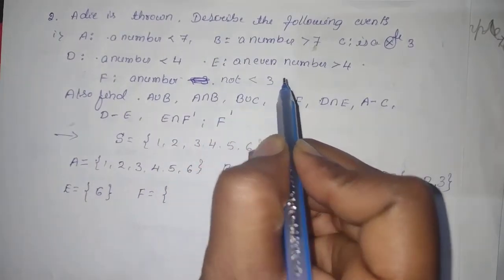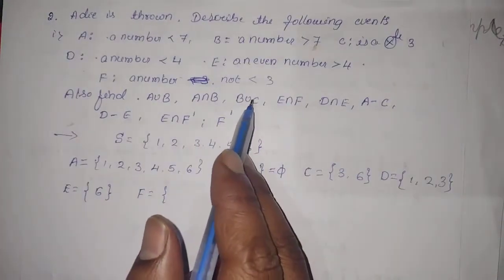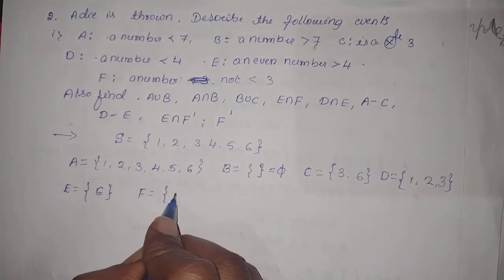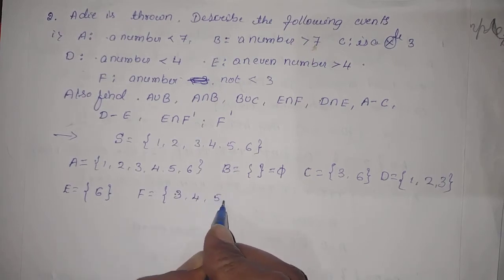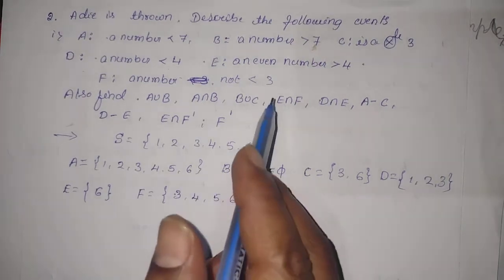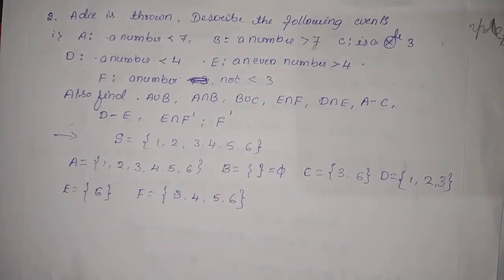A number not less than 3. Not less than 3 means which elements come under event F? 3, 4, 5, 6. Not less than 3: it should not be smaller than 3, but 3 is allowed. Okay? Like this.